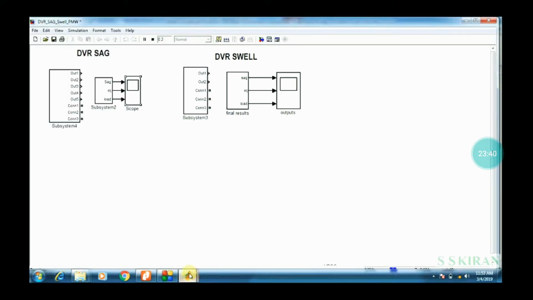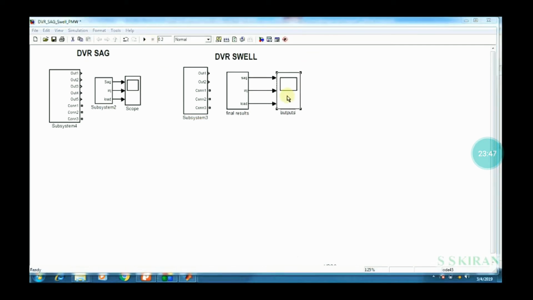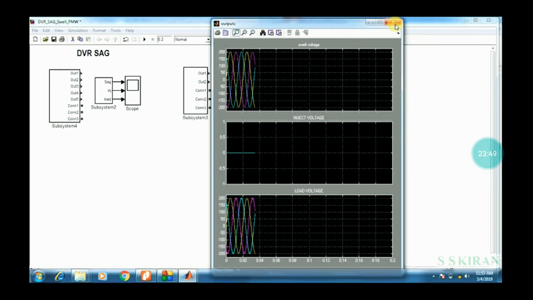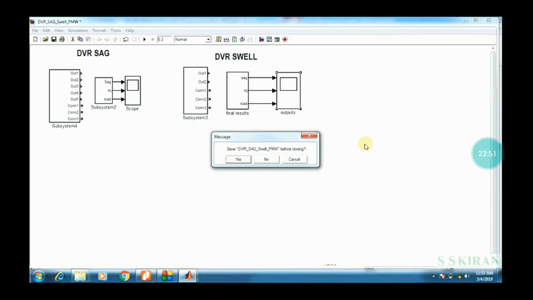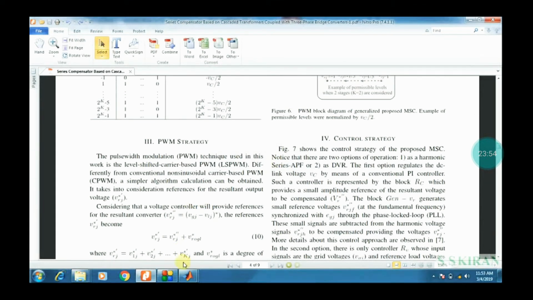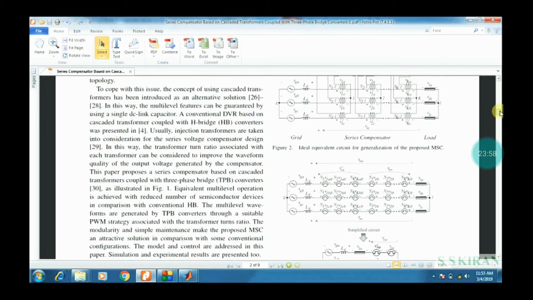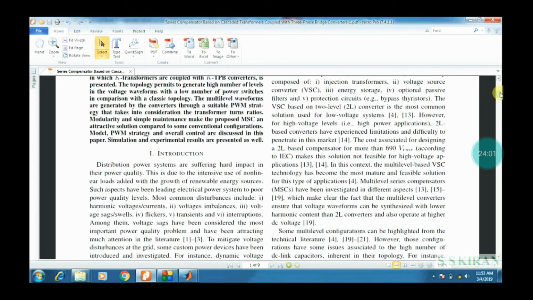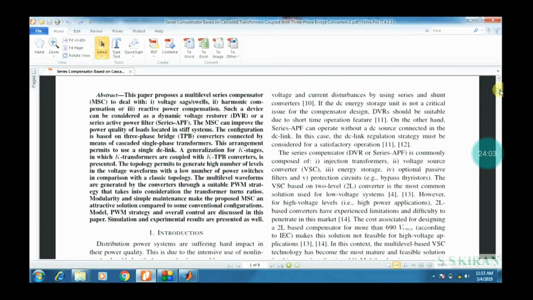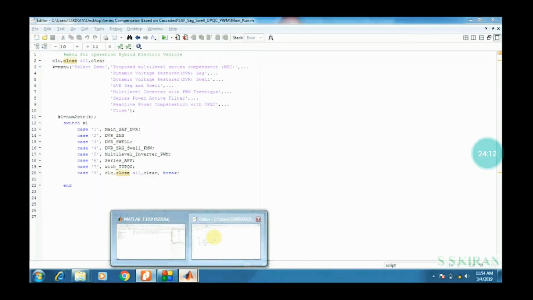Then close, come back to the original. This simply stops the simulation, button, right? This is the output waveform of swell. Close this, click on no. Then come back to the original one, that is called series active filter, series APF, series active power filter.